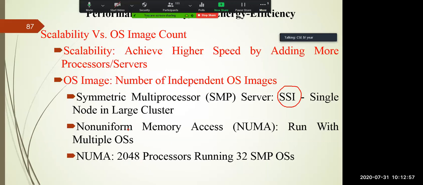For example, a NUMA machine having 2048 processors, whereas imagine our computer systems have only one processor, but NUMA has 2048 processors and runs 32 symmetric multiprocessor operating systems at the same time. So imagine the power of the distributed system, how much work you can execute very easily in the distributed system.